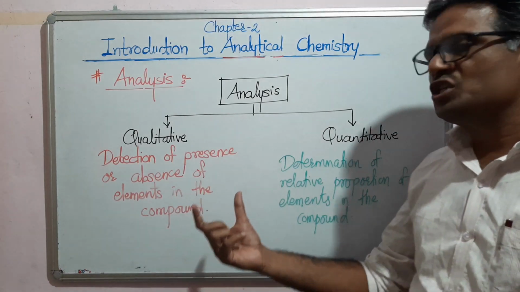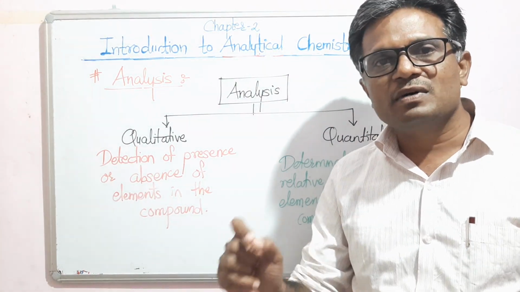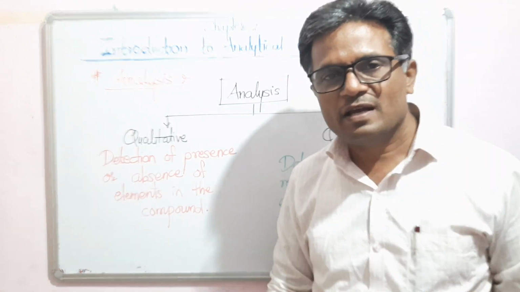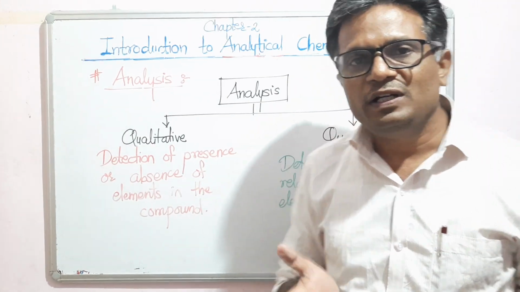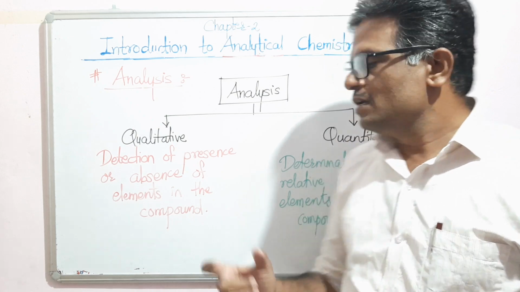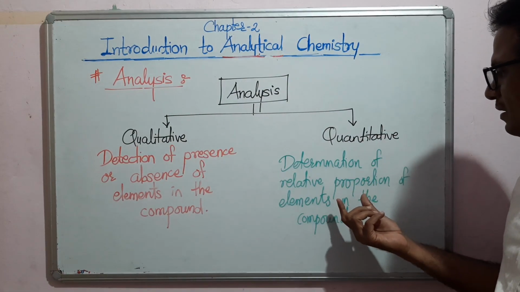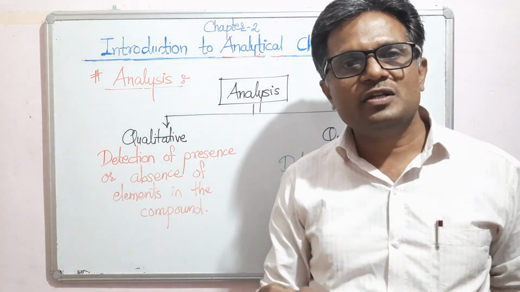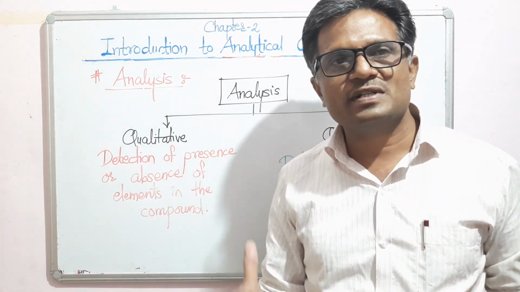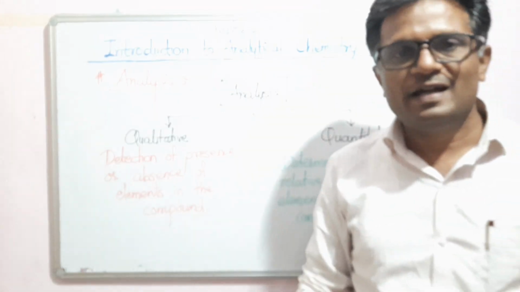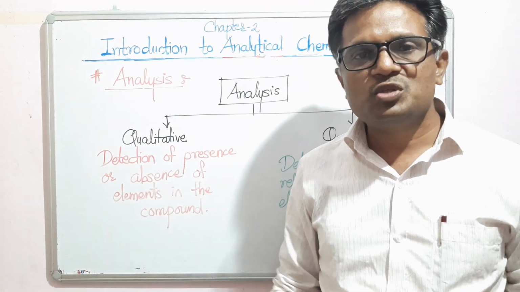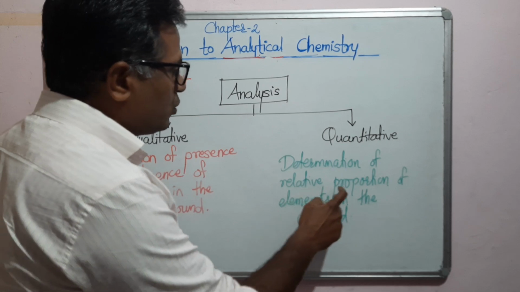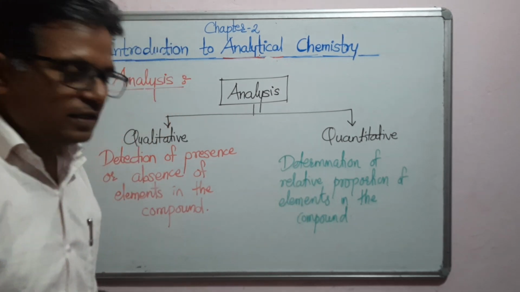So detection of only the presence of carbon and hydrogen means you are doing the qualitative analysis. And if you do the quantitative analysis of the same sample, that will finally give you the percentage of carbon in the given sample, it is 75%, and percentage of hydrogen, it is 25%. Means it will give you information about the relative proportion of elements in the given compound.